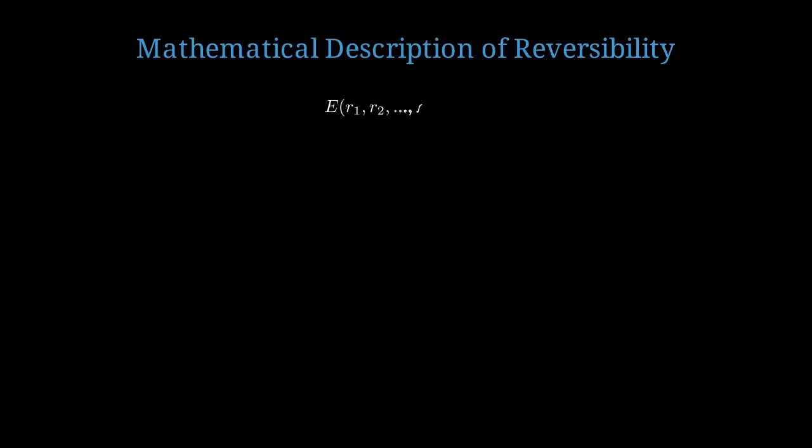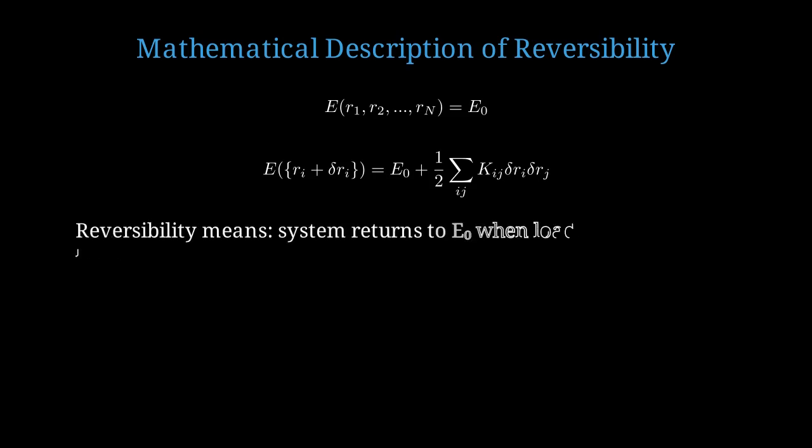The total energy is a function of all n atomic positions R1 through Rn. At equilibrium, this equals E0, the ground state energy. Under small displacements delta R, the energy increases quadratically. Kij is the effective spring constant matrix connecting atoms I and J. Reversibility means that when you remove the external load, the system spontaneously returns to E0.